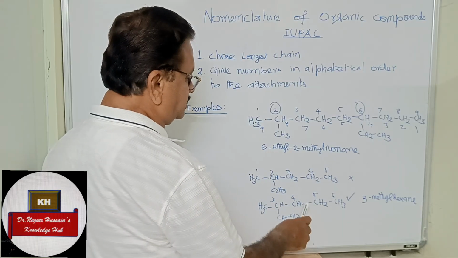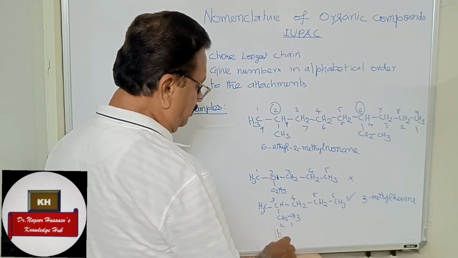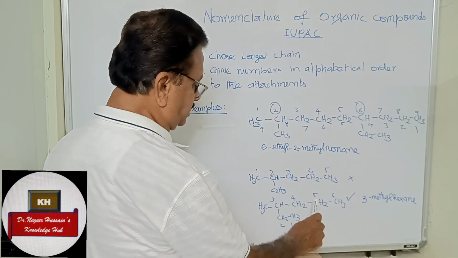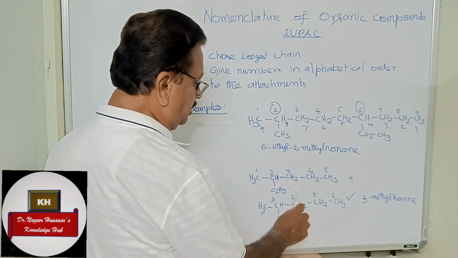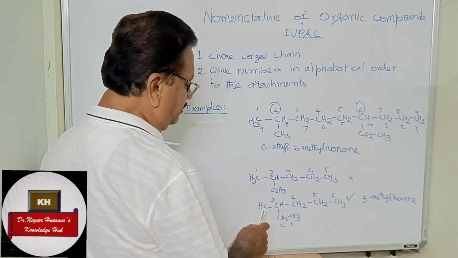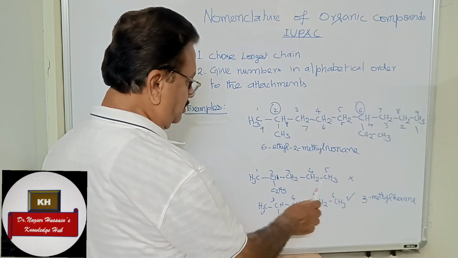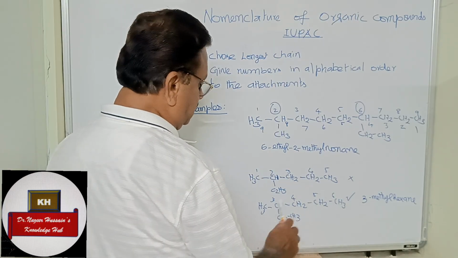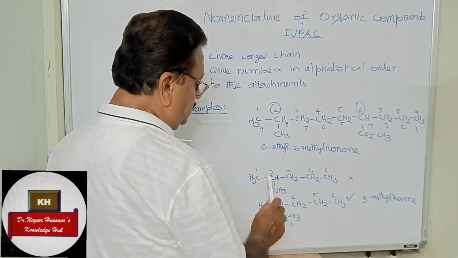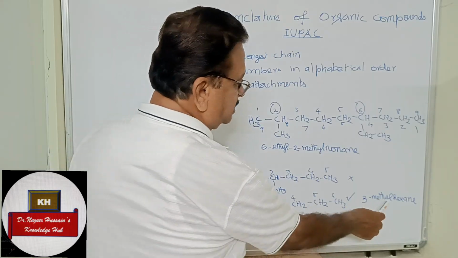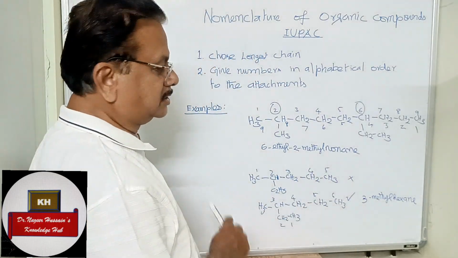So the longest chain, first it was 5. Now when you expand it, it will show 6 carbon atoms. So this is the longest chain. This CH3 automatically becomes an attachment. According to the structure we have written properly, CH3 comes at the third position. So 3-methyl, this is hexane. This is the correct name. Hope you understood.